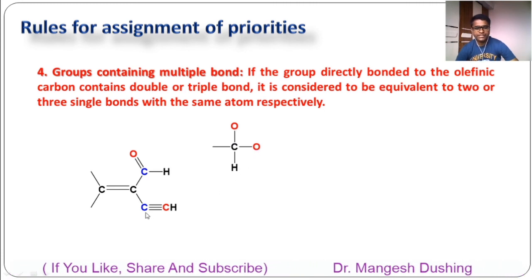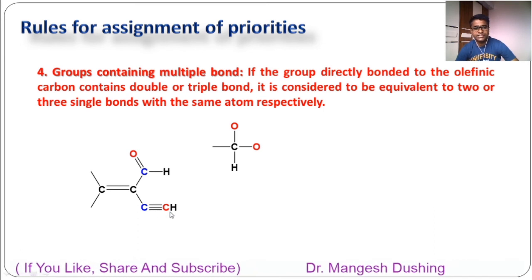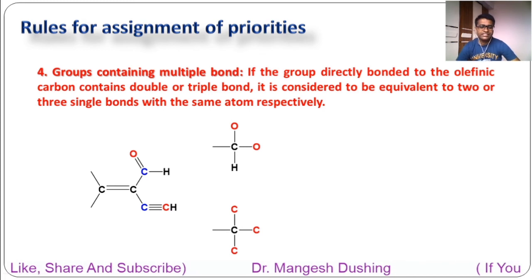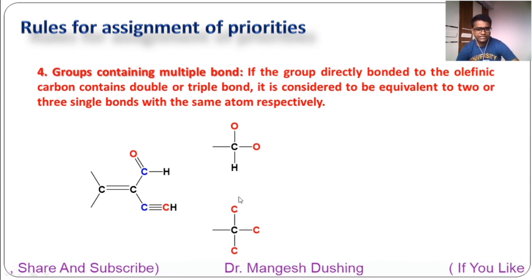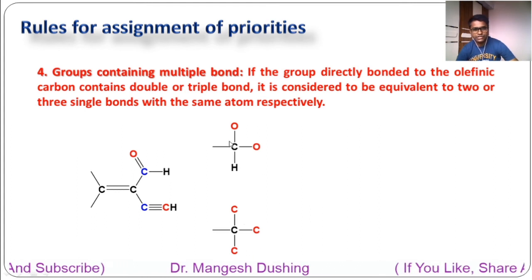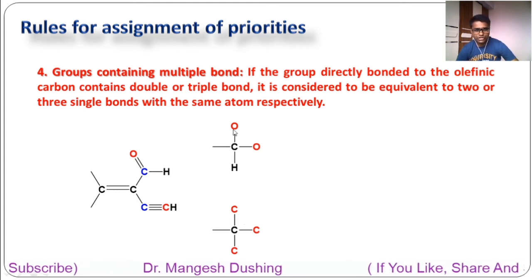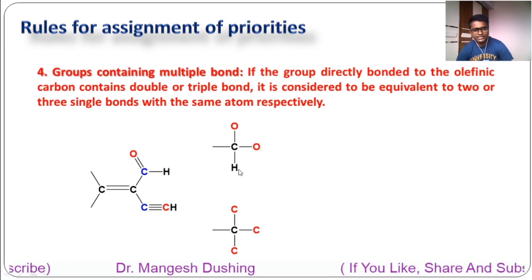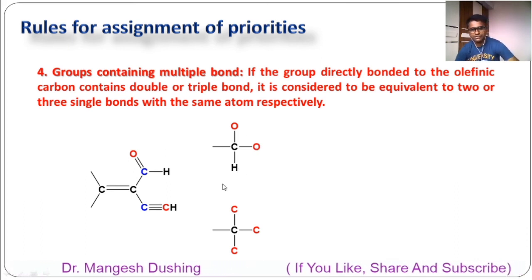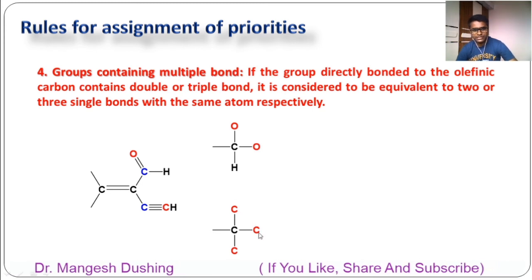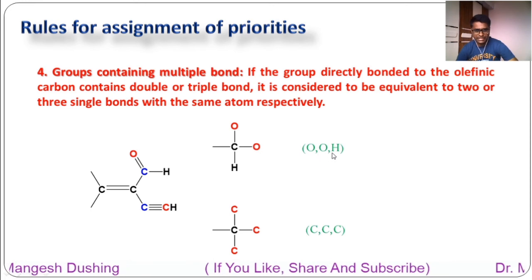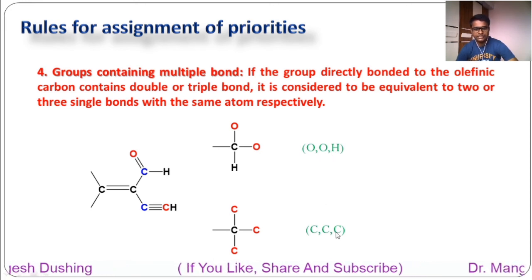While here, this carbon is triple bonded with the carbon. So this triple bond is considered as 3 bonds with the same atom, that is carbon. So you can easily write the next 3 atoms: oxygen, oxygen, hydrogen. You have to write them in decreasing atomic number. So oxygen, oxygen and hydrogen. While here all are the same: carbon, carbon, carbon. See here, oxygen, oxygen and hydrogen; here carbon, carbon and carbon.